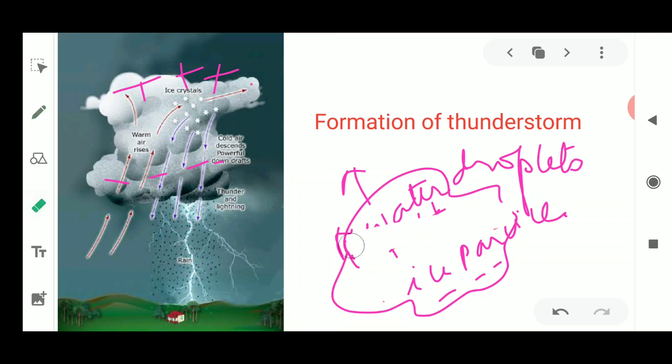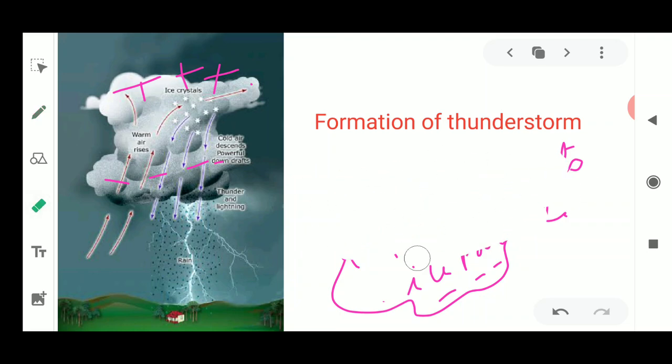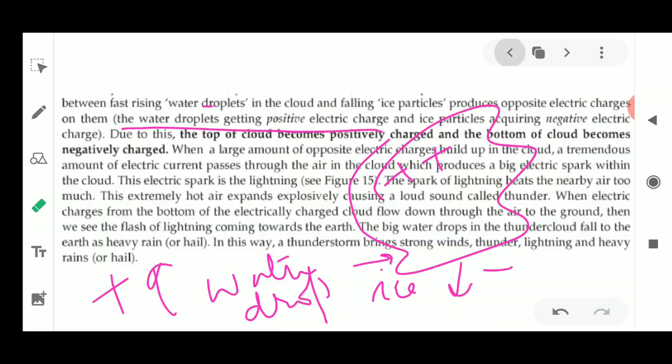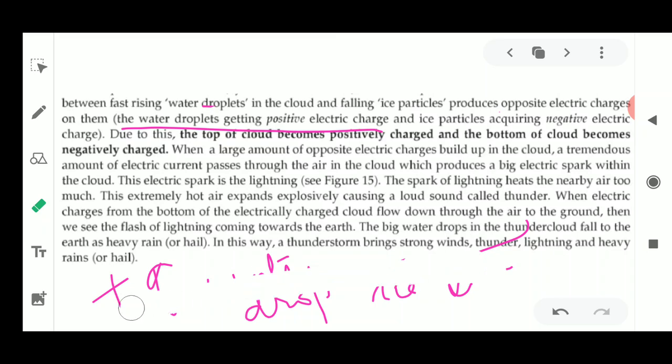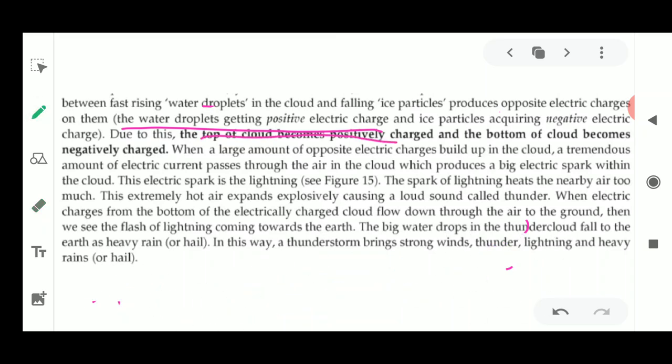Now these opposite charges are present in the clouds. What happens to the clouds when they come close to each other? Because of these opposite charges developed in the cloud, please remember that the top of the cloud becomes positively charged and the bottom becomes negatively charged. A large amount of opposite charges builds up in the cloud, which brings a tremendous amount of electric current that passes through the air in the clouds and produces a big spark within a cloud.